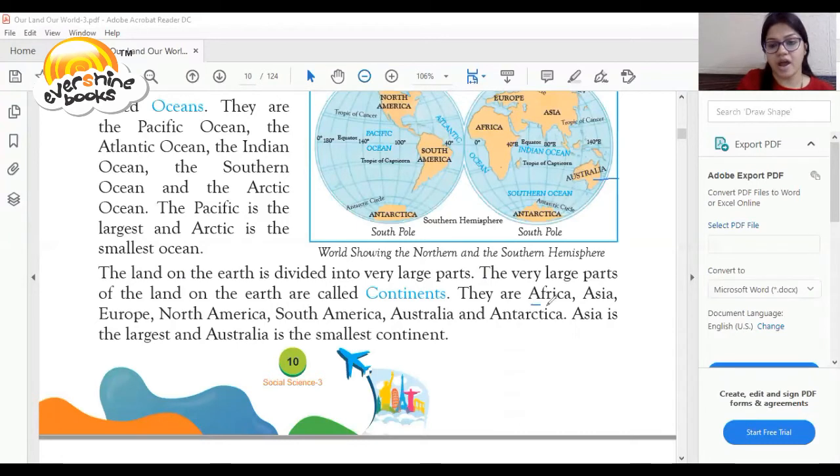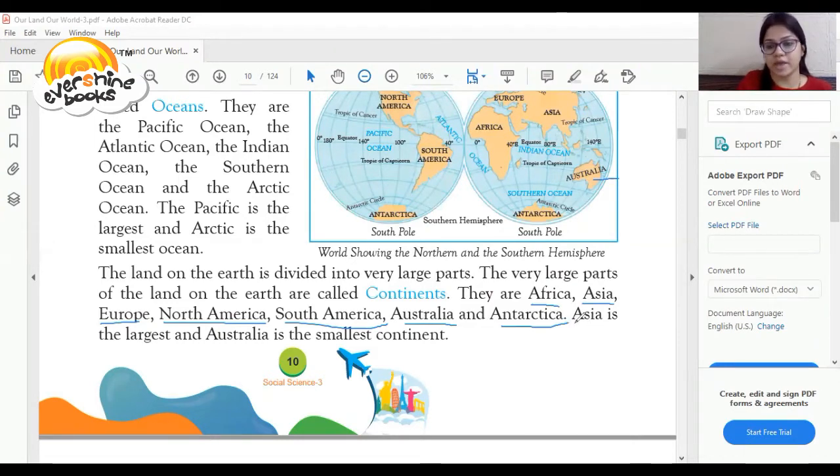These are Africa, Asia, Europe, North America, South America, Australia and Antarctica. So this is again a very important question. Which is the largest continent on the earth? The answer is, Asia is the largest continent on the earth.